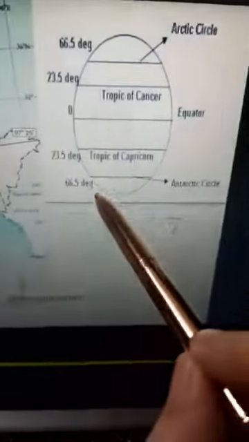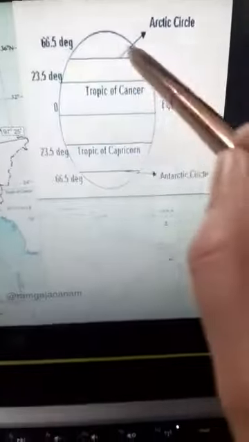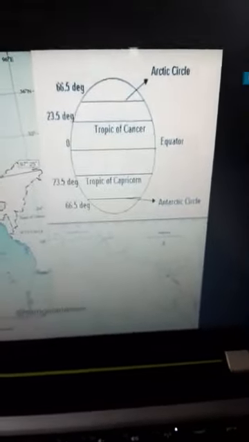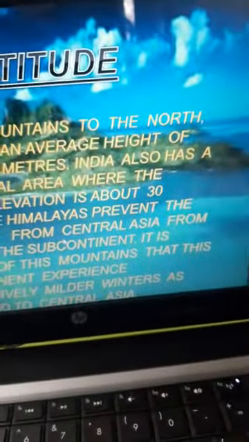The frigid zone is the polar areas, the area beyond the Antarctic Circle and the area beyond the Arctic Circle. So by now with this diagram, children, you must have understood how the latitudes help in the distribution of climate or weather of a place.